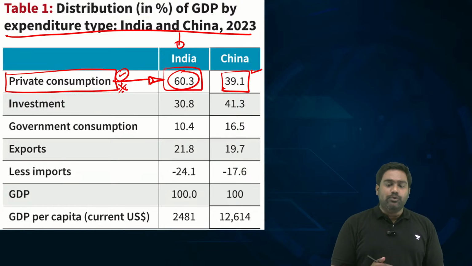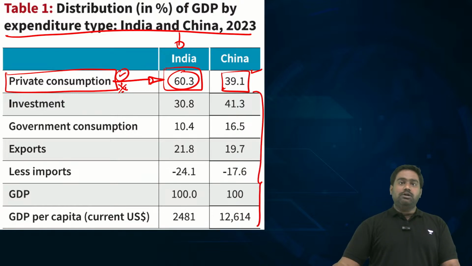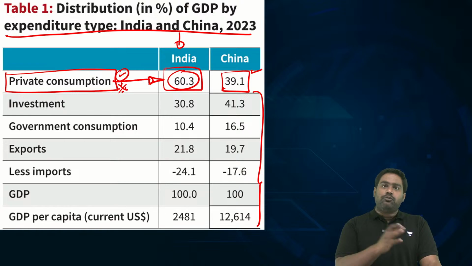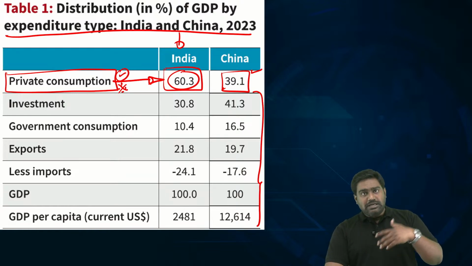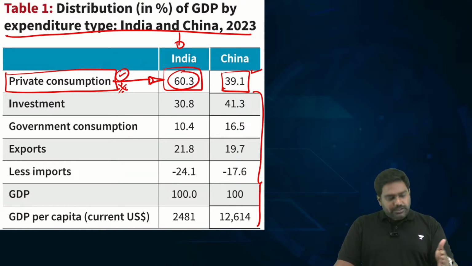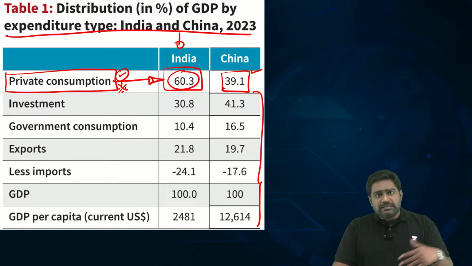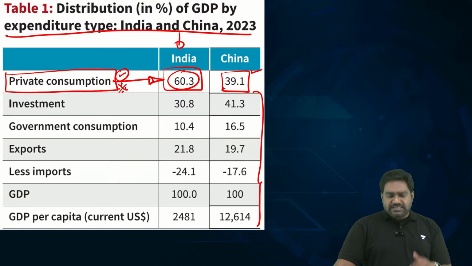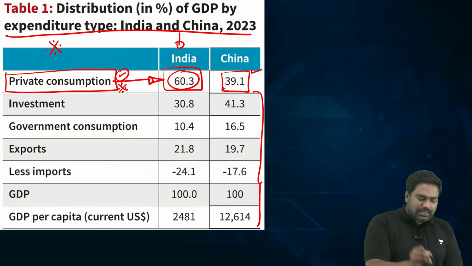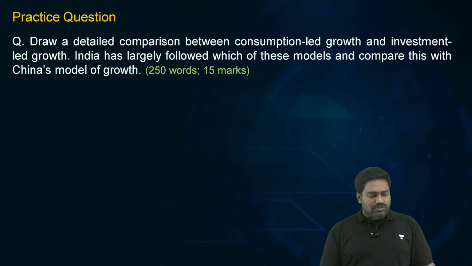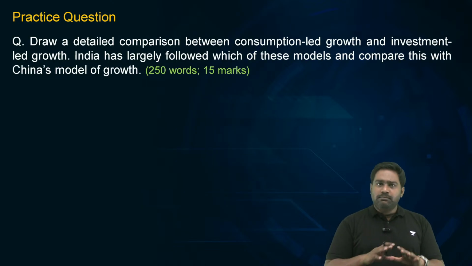So what does this tell you? It tells you that there is long-term asset creation which has happened in China in the last 40 to 50 years, which is now having a multiplier effect. So no wonder you see that exponential curve in China where its per capita income has jumped significantly in the last 2 to 3 decades, whereas India's has almost stagnated and the jump that you see is very, very minimal. So this is the key takeaway from this article. A very conceptual article. It's a little complex, but I've tried to break it down.